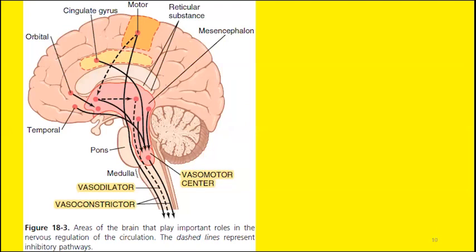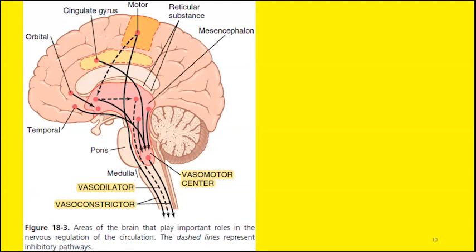Now, this figure is taken from your textbook. Here you can see the location of the very important center known as the vasomotor center. This is the cut section, and you are viewing the lateral view. This is the location of the vasomotor center. This is the pons. Just inferior to the pons is the medulla. So at the junction of the pons and the upper part of the medulla is the site of the vasomotor center.